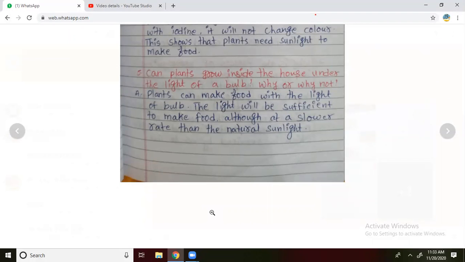Read the answer first. Answer: Plants can make food with the light of a bulb. The light will be sufficient to make food, but they make food better with natural sunlight. Okay, teacher. Okay, fine.